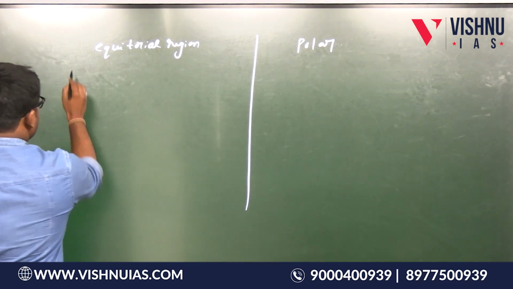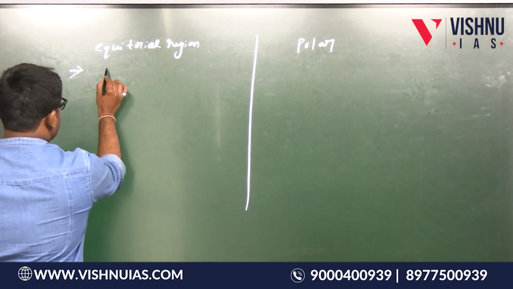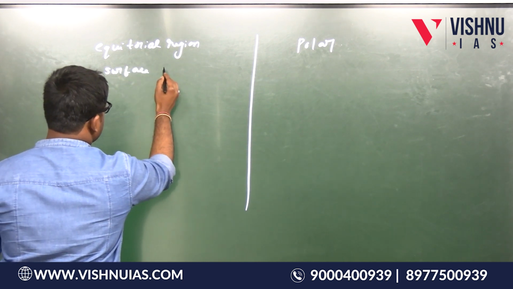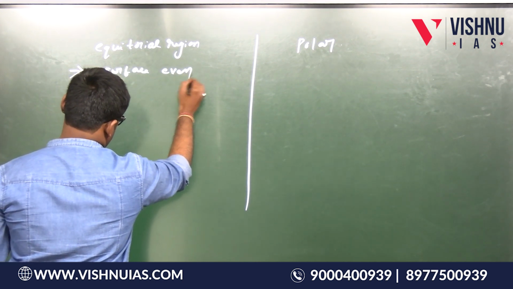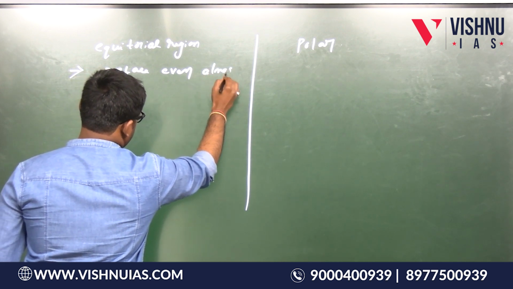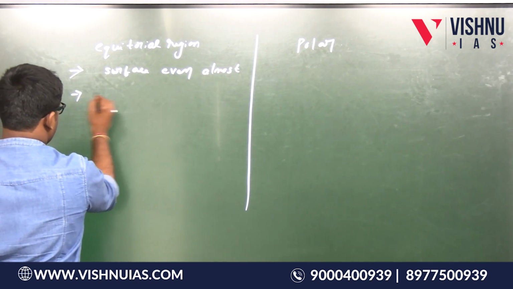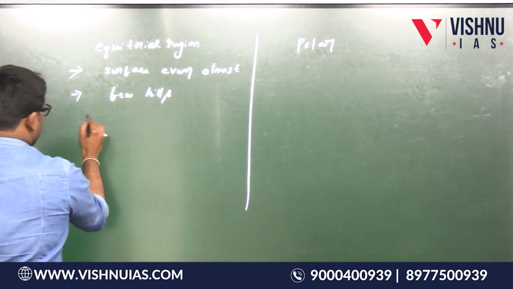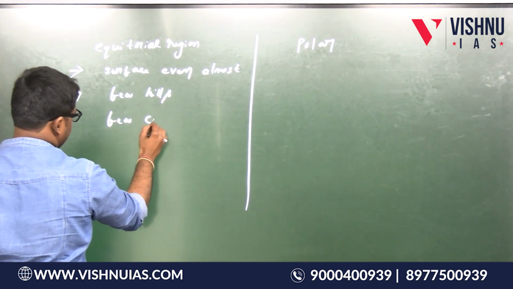See, in equatorial regions the surface is almost even. There are only few hills. There are only few craters.